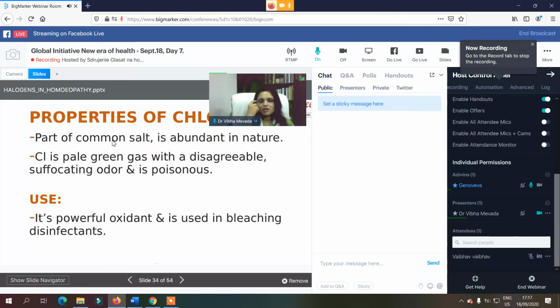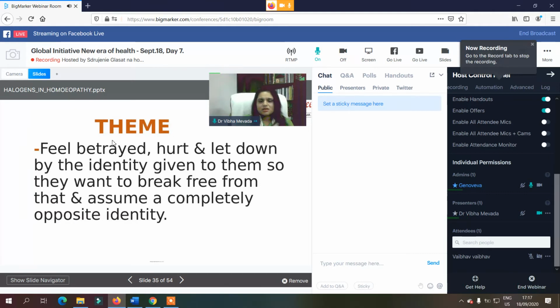So let's see about chlorine. The general properties: it is part of common salt and is present everywhere. It is a pale green gas with a disagreeable odor and is very poisonous, and it is used in bleaching and as a disinfectant.